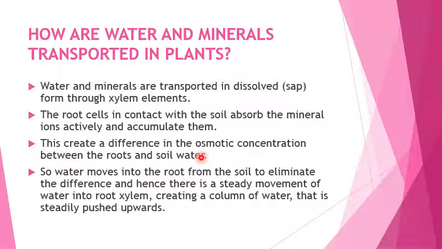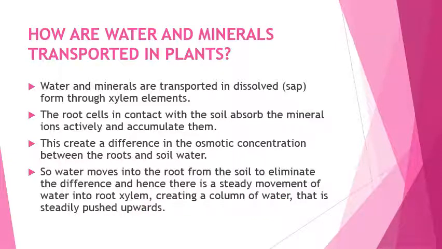Because of this difference in osmotic concentration, the water moves into the root from the soil to eliminate the difference. So there is a steady movement of water into the root xylem, creating a column of water that is steadily pushed upward.